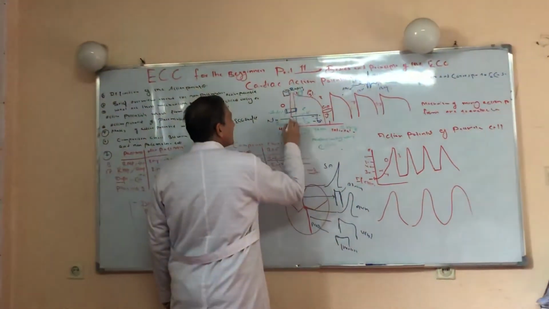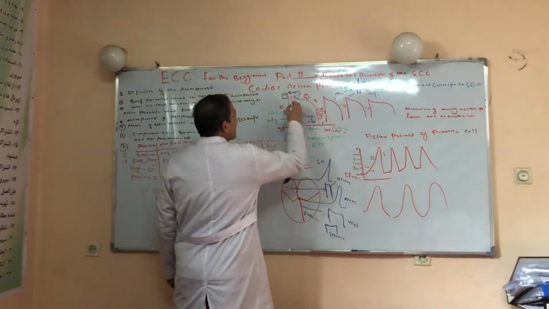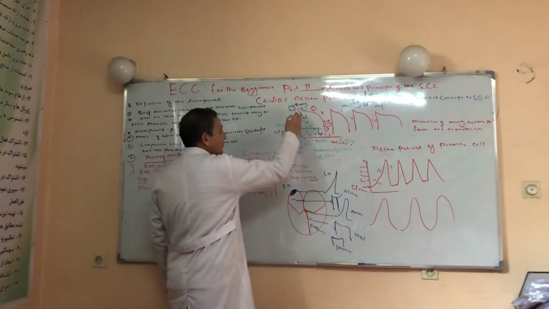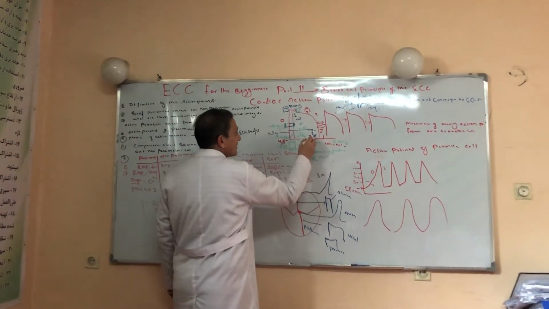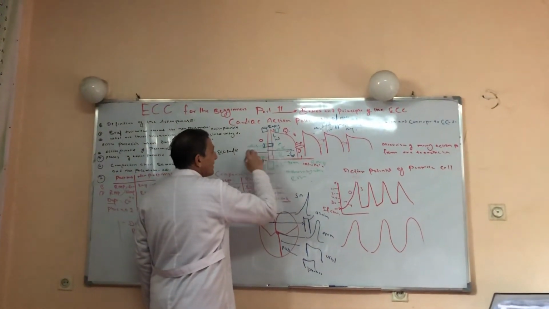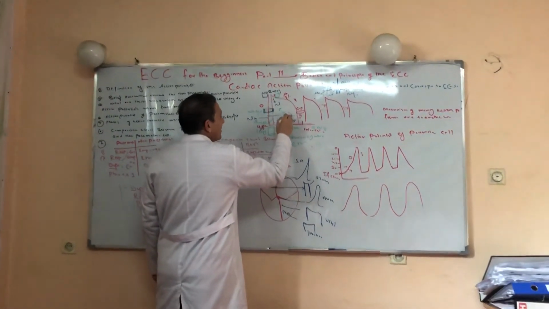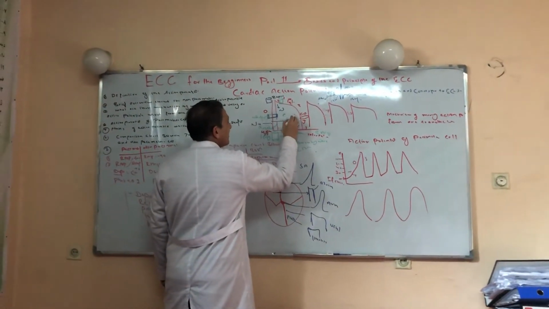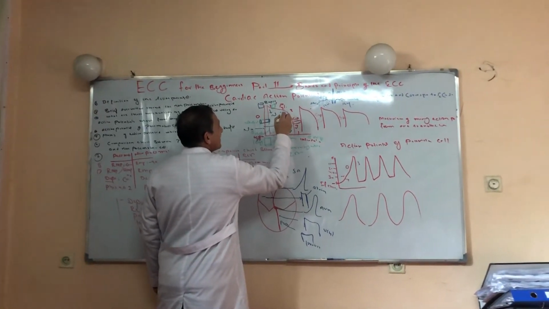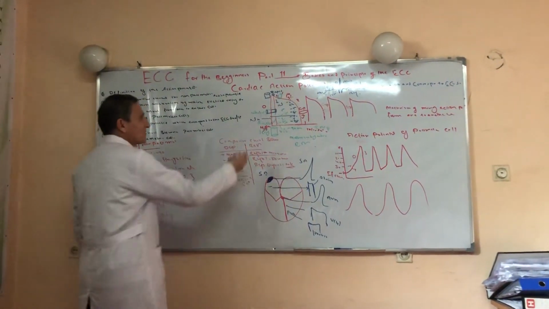Minus 80 becomes minus 70. When it reaches 70, rapid voltage-gated sodium channels immediately open, and a lot of sodium comes from outside the cell to the inside. This sodium neutralizes the resting membrane potential a little more, and again sodium is coming. Finally, this sodium rapidly, progressively neutralizes the resting membrane potential: 70, 60, 50, 40, and finally positive 0 millivolts is produced. This process is called depolarization.